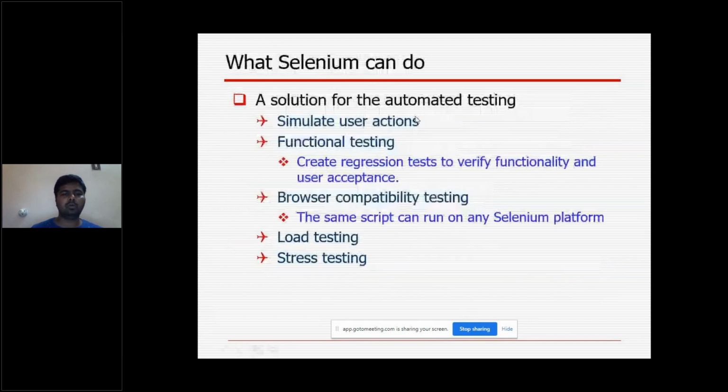What can Selenium do? It simulates user actions. Simulating user actions means I am going to log into any page, Gmail or Facebook. If I have written code to log in to Gmail, at that time it is doing those actions.